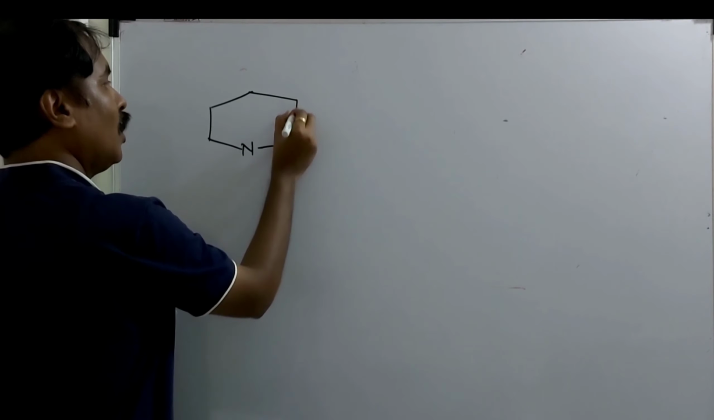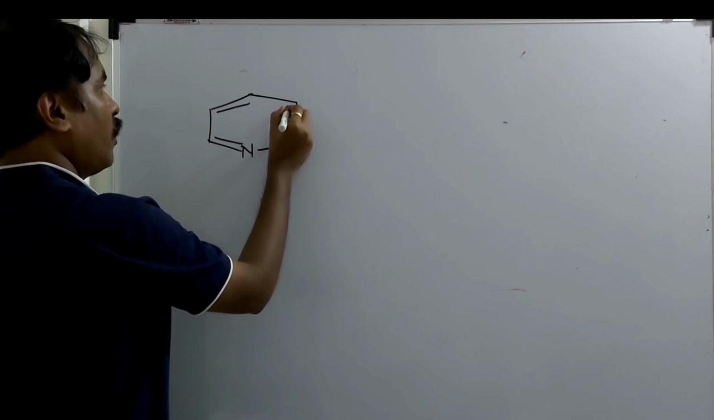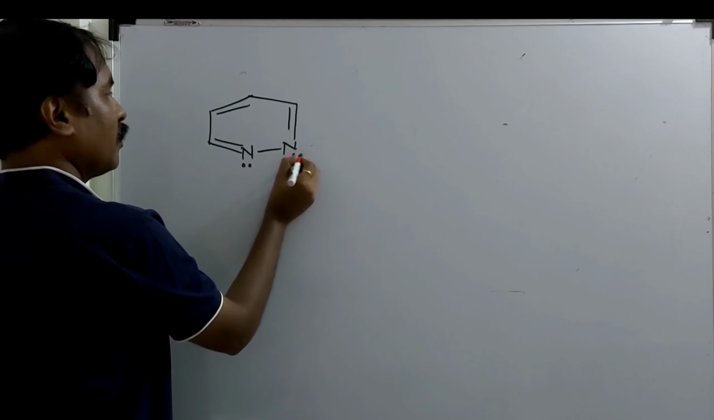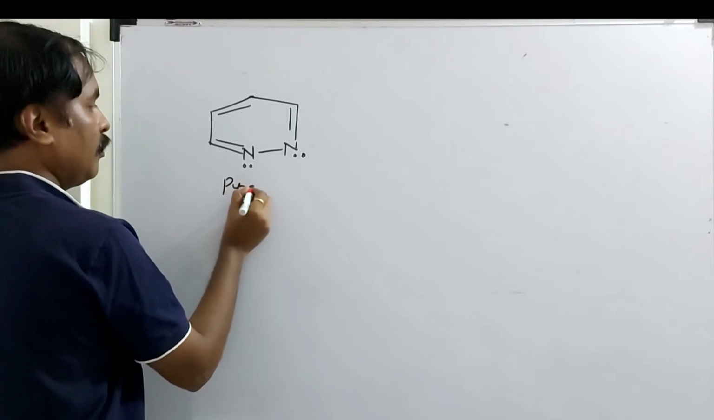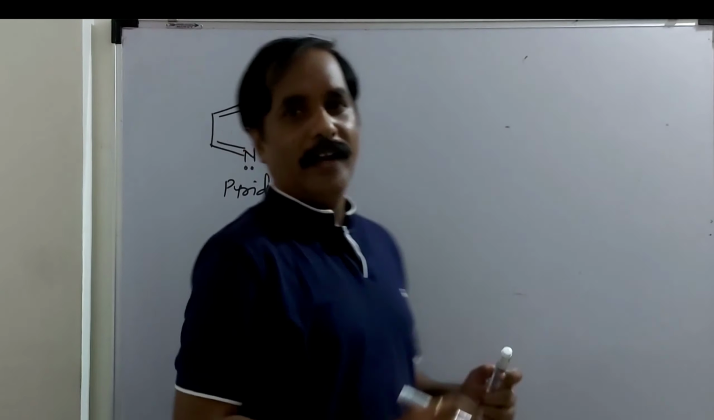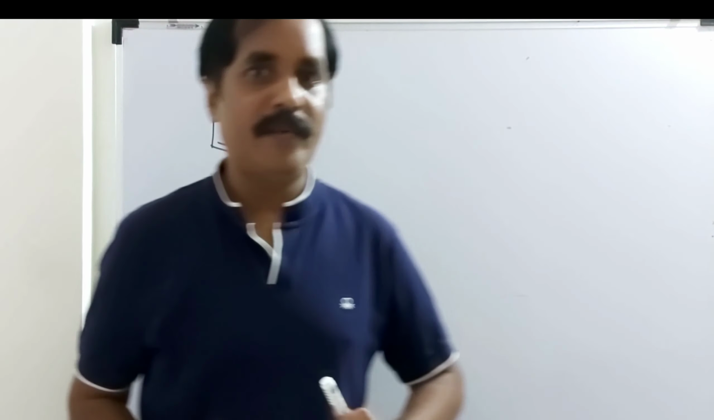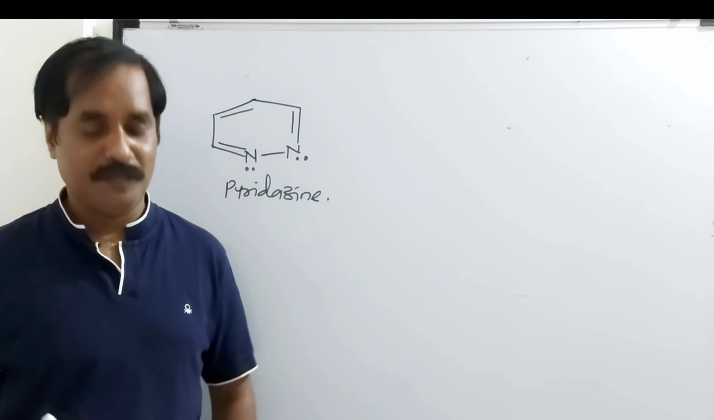Here it is, 1, 2. Again, here 2 hetero elements are there. Alternate double and single bonding is there. Name of this compound is pyridazine. Heterocyclic compound having 2 hetero elements, 2 same hetero elements. Here hetero element is nitrogen.